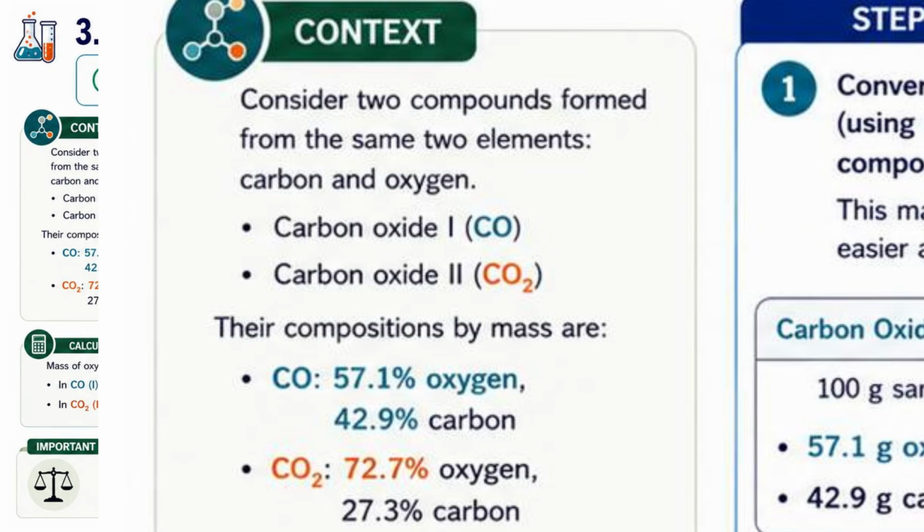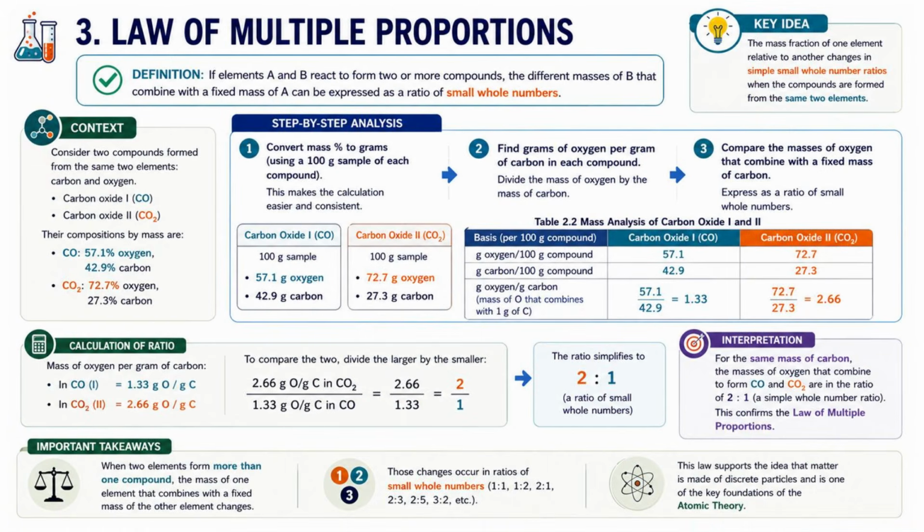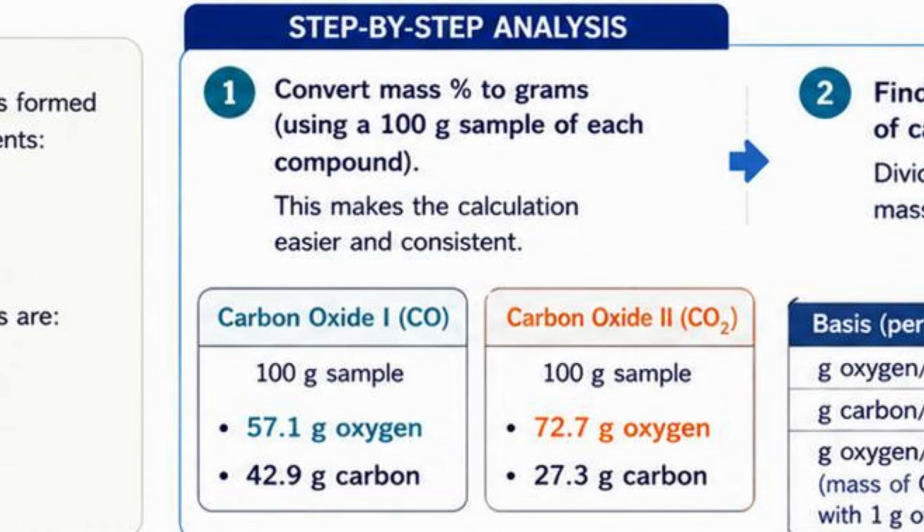So the easiest way to analyze percentage composition is to imagine 100 grams of each compound. So why 100 grams? Because percentages become grams immediately. For carbon monoxide, a 100 gram sample contains 57.1 grams oxygen and 42.9 grams carbon. For carbon dioxide, 100 grams contains 72.7 grams oxygen and 27.3 grams carbon. This makes the calculation much simpler.